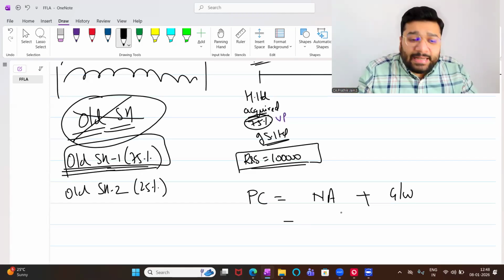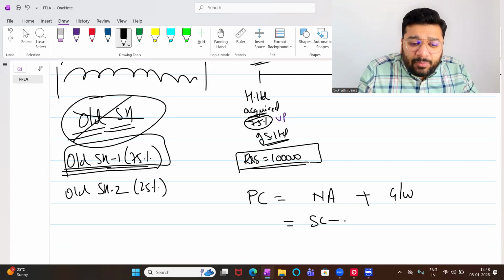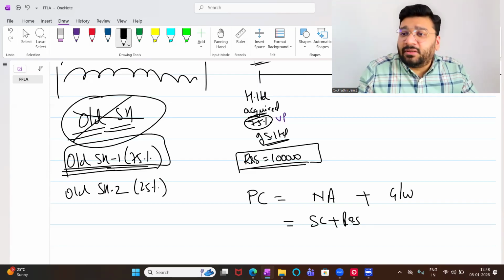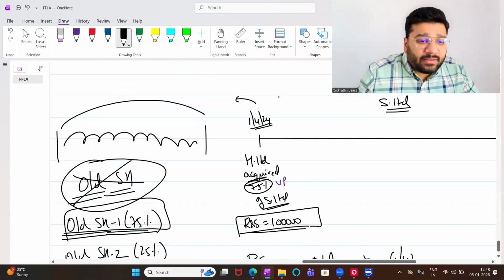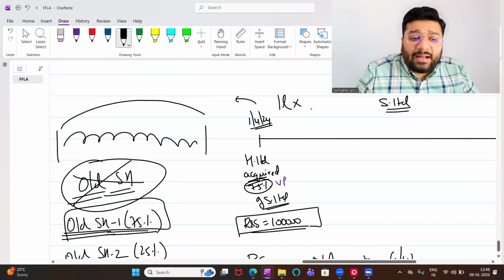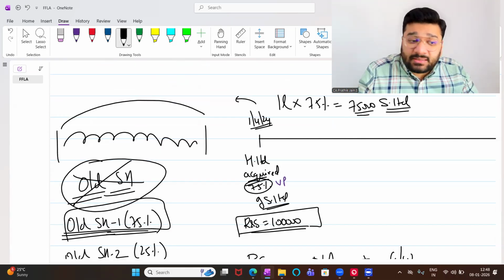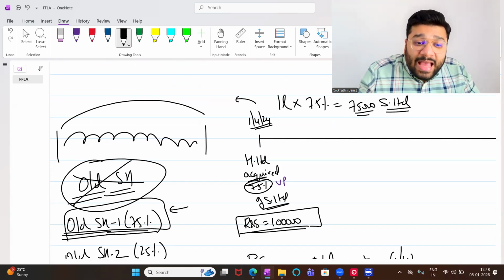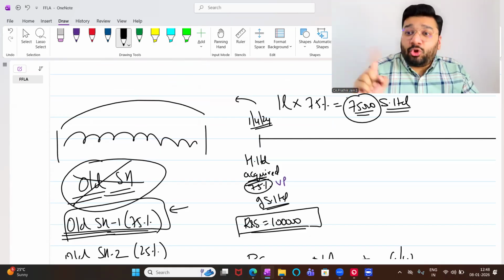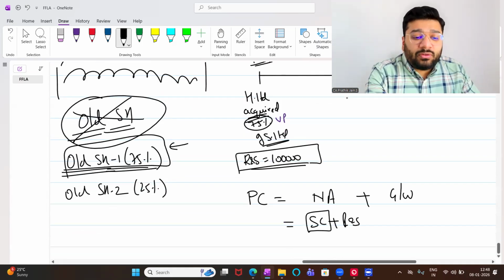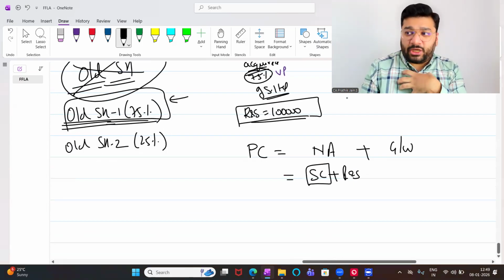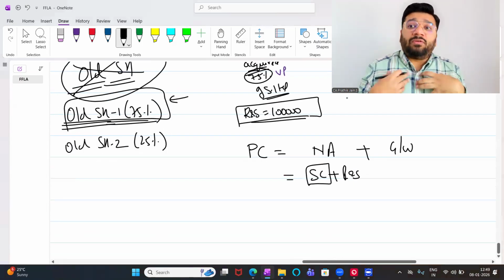Net asset will come. Net asset means share capital plus reserve and surplus. Let's suppose the capital of this company was 1 lakh rupees. So 75% of 1 lakh is 75,000 rupees, which means old shareholder 1 has paid 75,000 rupees to acquire 75% of the share capital. Yes or no?